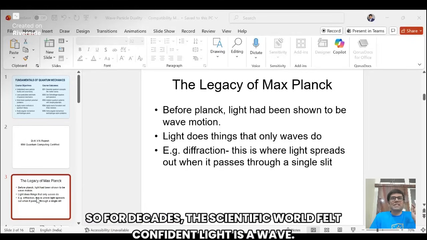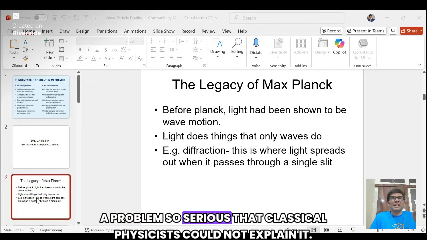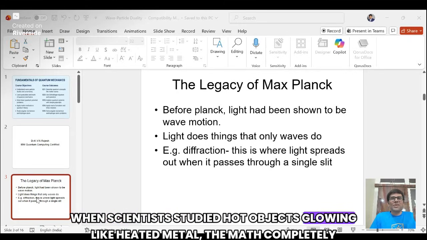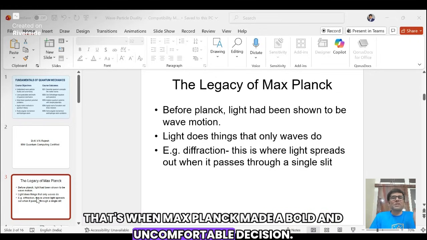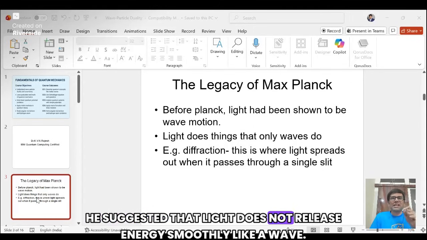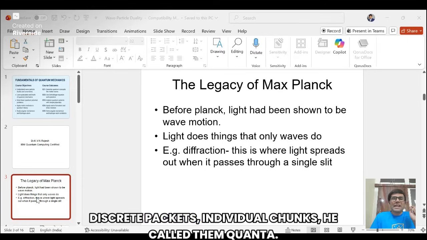So for decades, the scientific world felt confident that light is a wave. Case closed. But then came a problem, so serious that classical physics could not explain it. When scientists studied hot objects glowing like heated metal, the math completely failed. The predictions were wrong. Reality refused to follow the equations. That's when Max Planck made a bold and uncomfortable decision. He suggested that light does not release energy smoothly like a wave. Instead, it releases energy in tiny packets, discrete packets, individual chunks. He called them quanta.